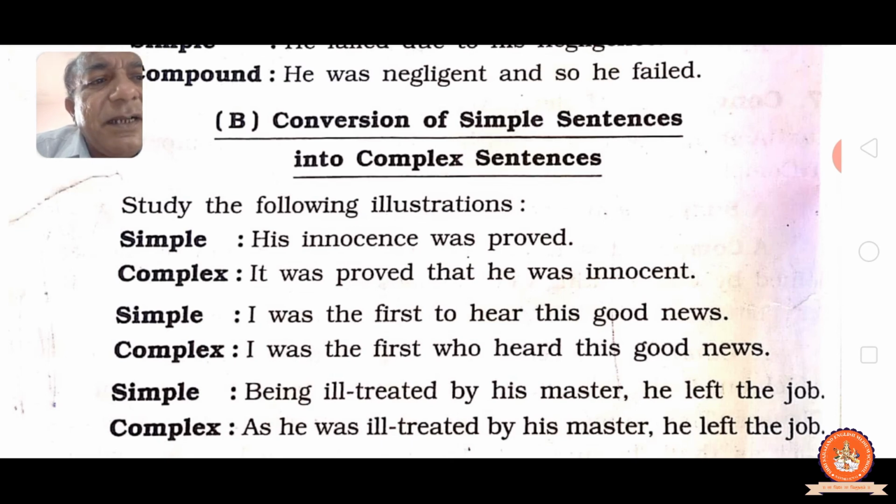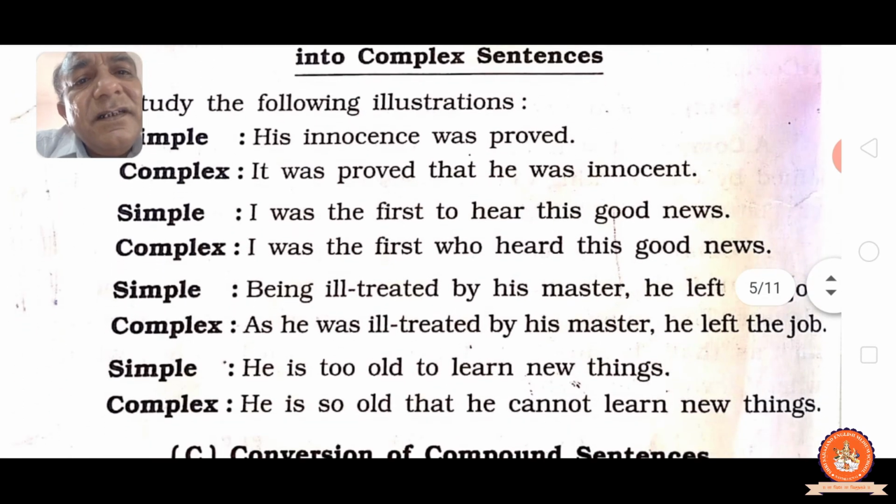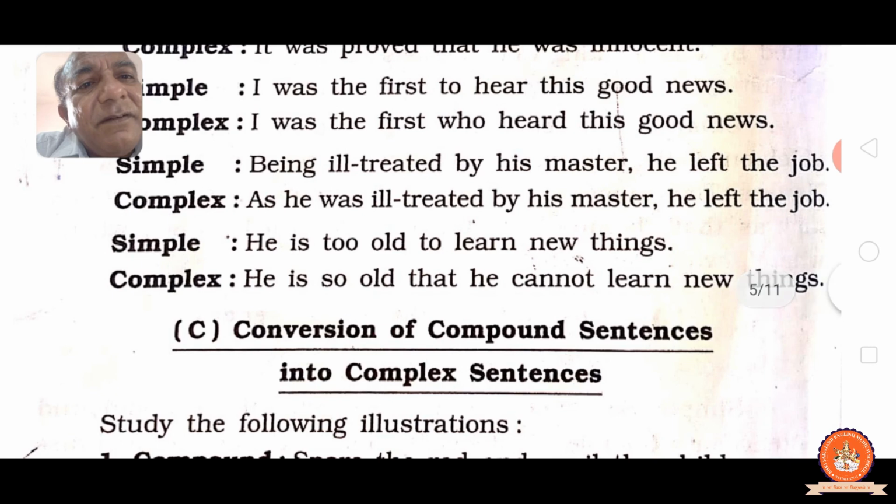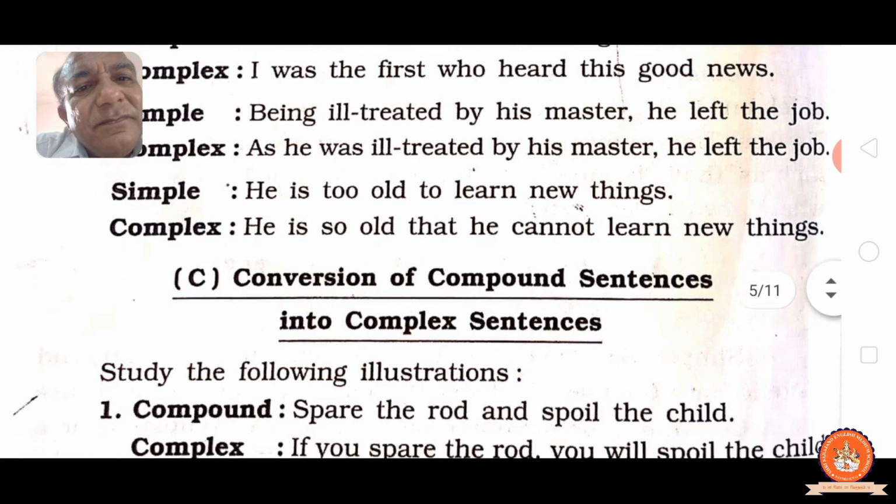Being ill-treated by his master, he left the job. As he was ill-treated by his master, he left the job. Join with as. He is too old to learn new things. He is so old that he cannot learn new things. Just as we have seen, remove to. First point, as you know, keep in mind that means turn into complex. Then you saw that in place of too, so that's all. It becomes complex.